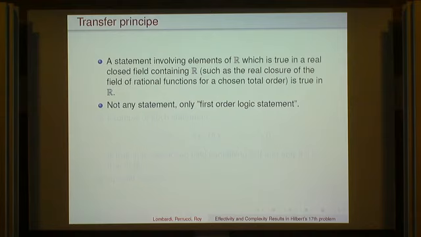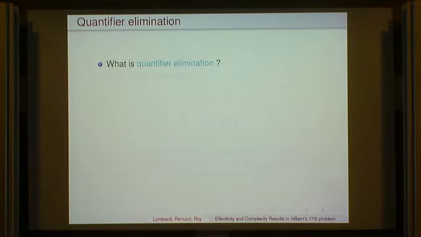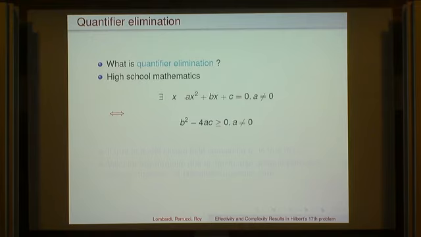And of course, it's not going to be true for any statement. It has to be true only for first order logical statements. And an example of such a statement is the one we're interested in, which is: for every x1, ..., xk, P of x1, ..., xk is non-negative. That's a first order statement. So if it's true in a real closed field containing R, it's going to be true in R. And this is a special case of quantifier elimination over the reals. Okay, so maybe everybody knows it here, but in any case, I'll remind you.